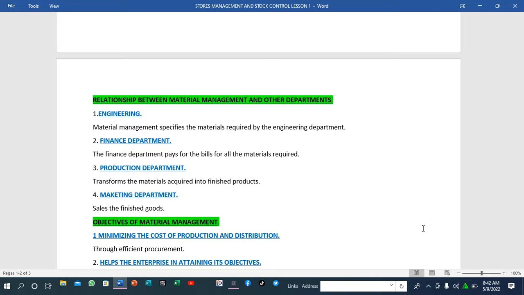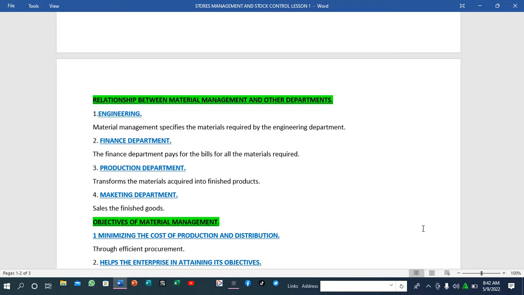So as you are talking about the relationship between material management and other departments, when the material management acquires the materials, maybe they have already procured the materials and they have already got into the factory. So what the production department does is transform the materials acquired into finished products.